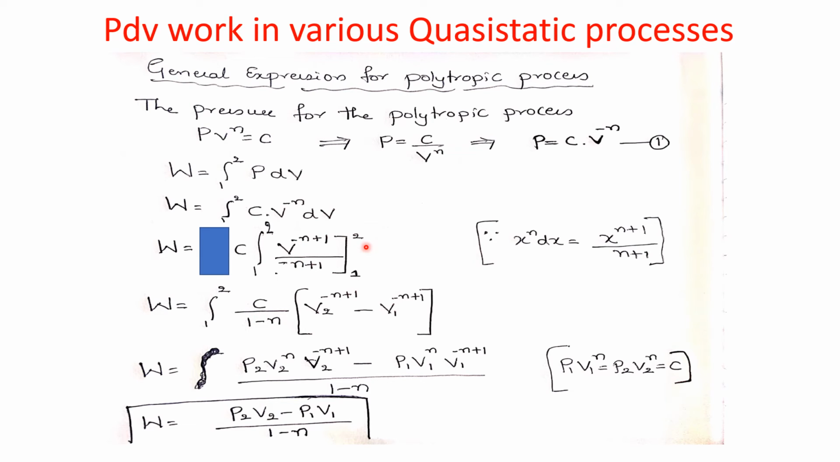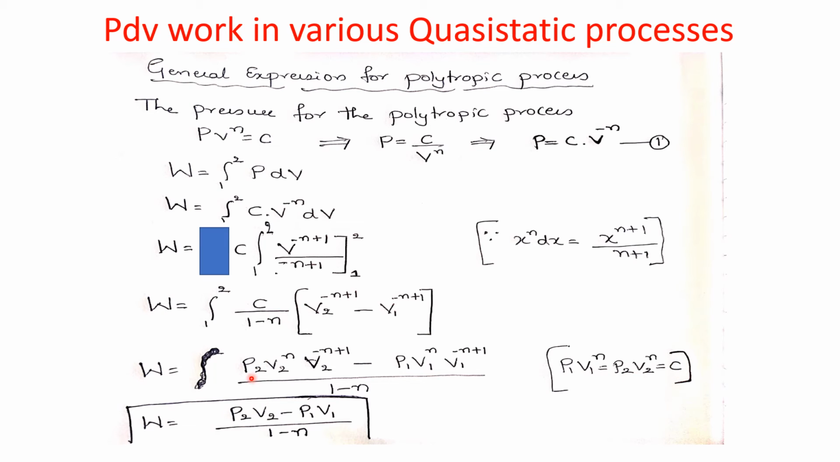Now I will simplify this equation: V2 to the power minus n plus 1 minus V1 to the power minus n plus 1. Now W equals, where C: in order to simplify the term, we have already written P1 V1 to the power n equal to P2 V2 to the power n equal to C. Instead of C, I will substitute that value.